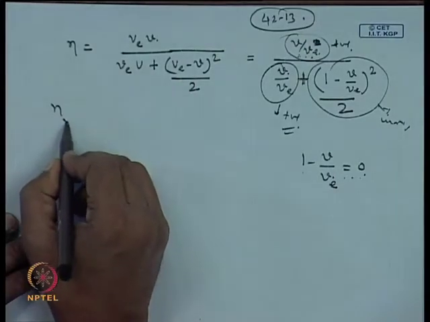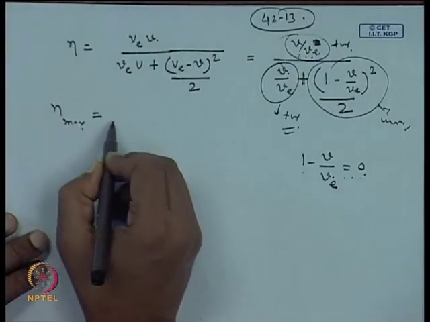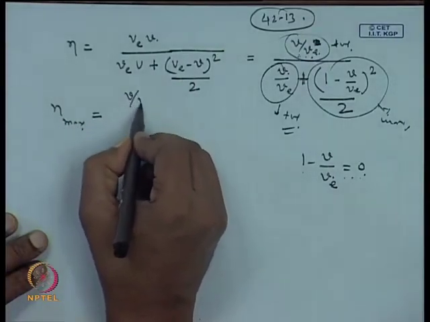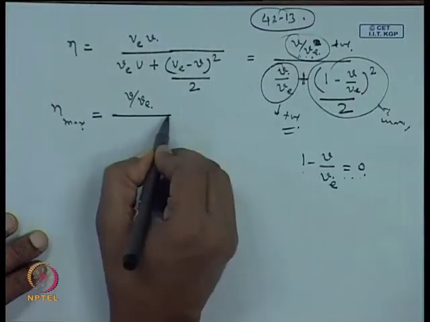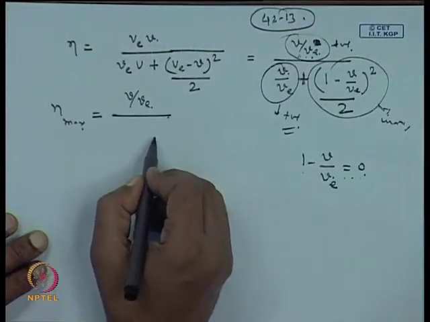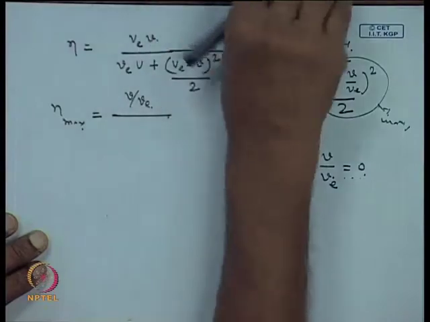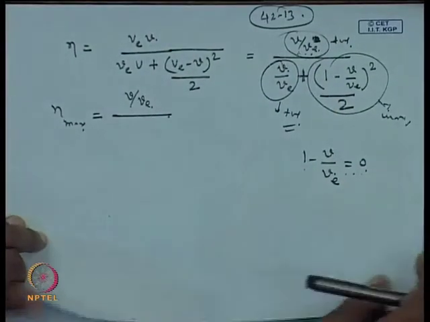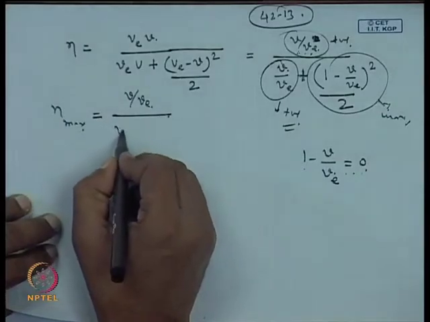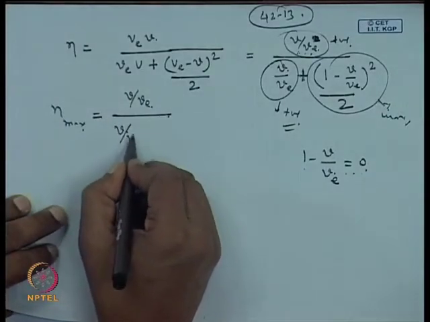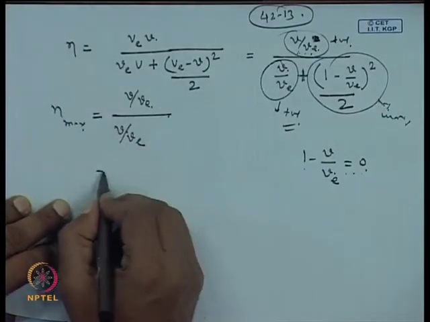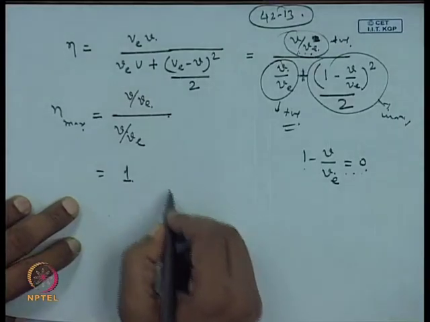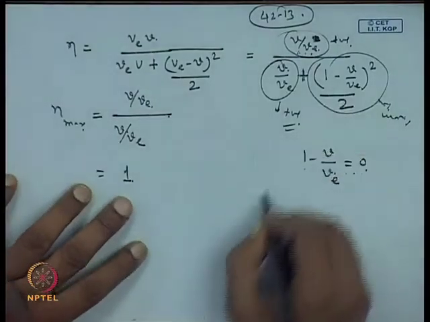So, this corresponds to eta max, and at that time V by V e becomes equal to 1. So, in this situation what is exactly happening?